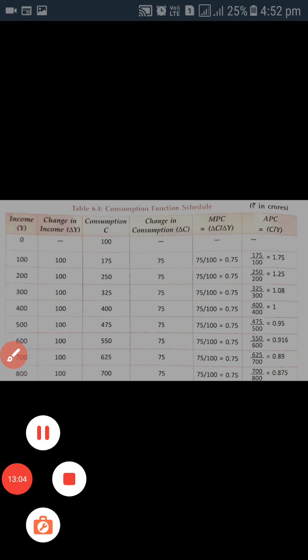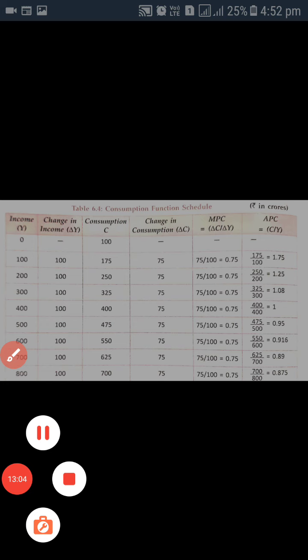Now we will see the linear consumption function. If we assume MPC as constant, that MPC will not change, it will be constant, in that situation it will be known as a linear consumption function.